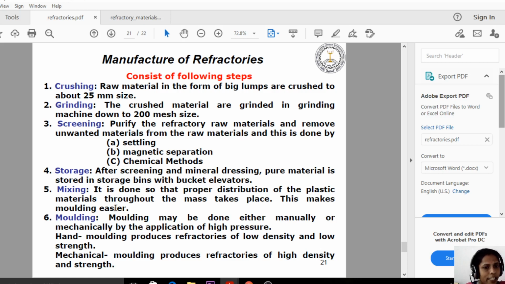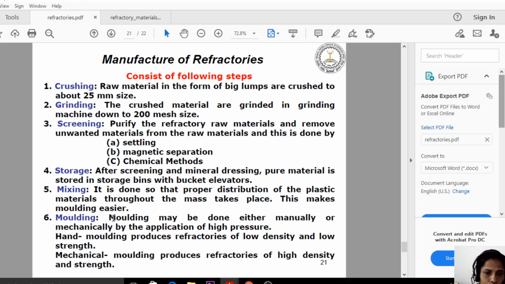And the next step is the mixing. It is done so that proper distribution of the plastic material throughout the mass takes place. This makes molding easier. So for molding, we are adding some plastic materials also.